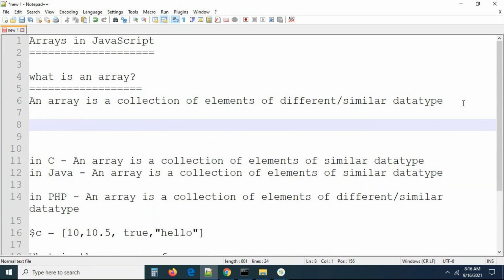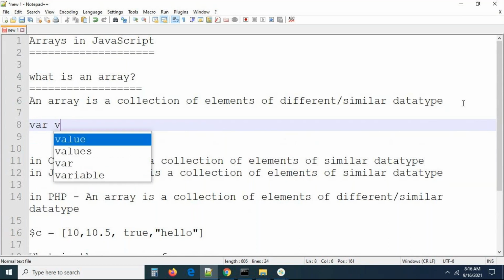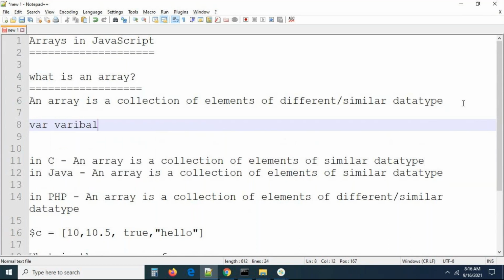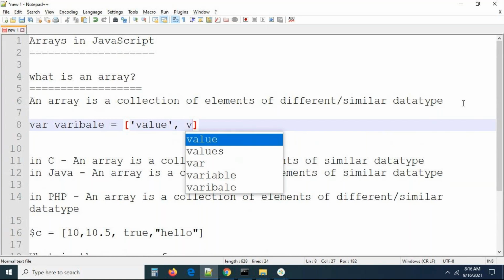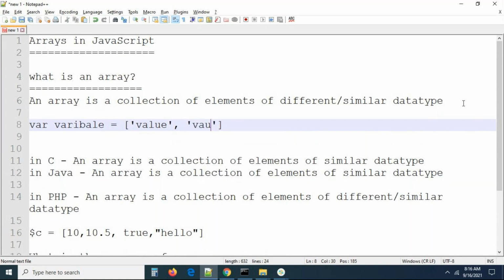Here the syntax: let us take a variable, whatever it may be, var variable equal to some variable name. Square brackets always denote an array. Here we can take value 1 comma, value 2 comma, and so on. Every value is going to be separated like this by a comma: value 2, value 3, and so on. This is exactly the variable holding some values.